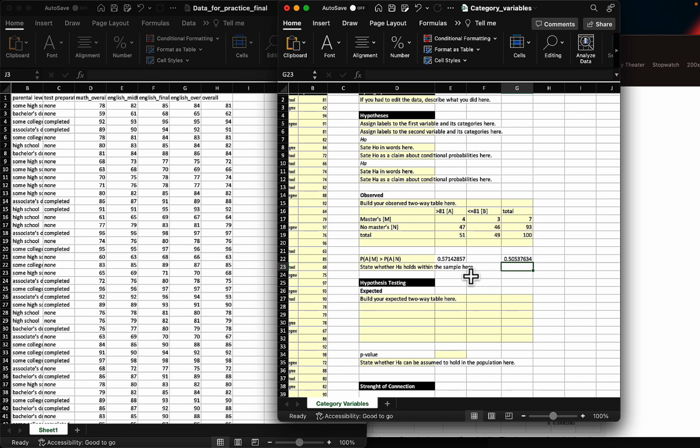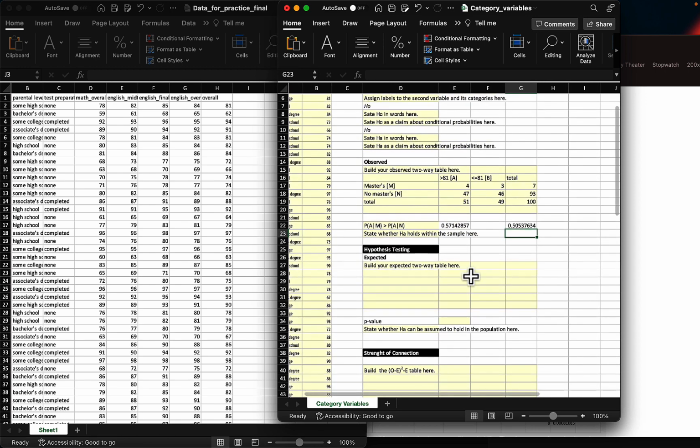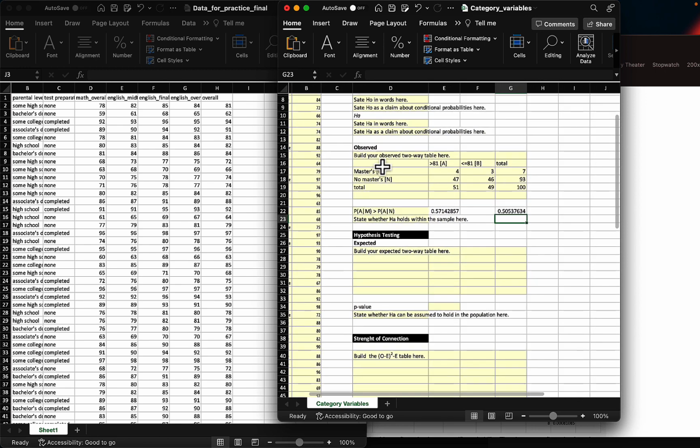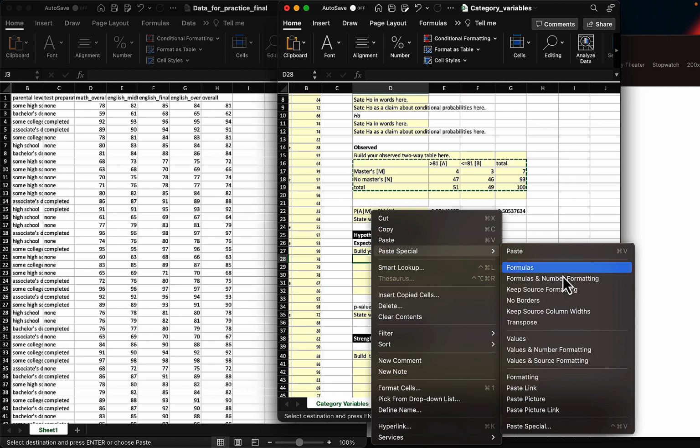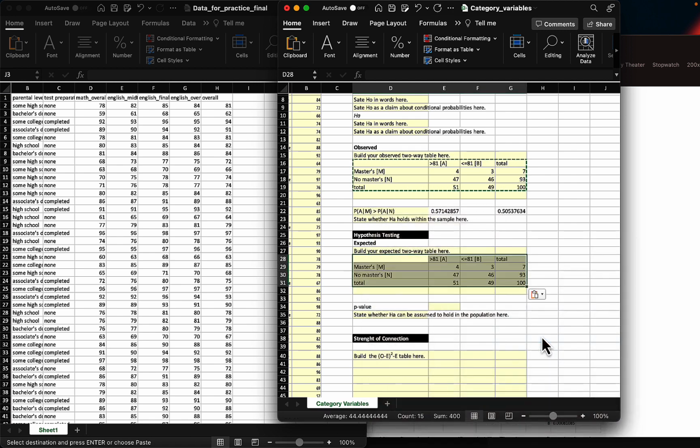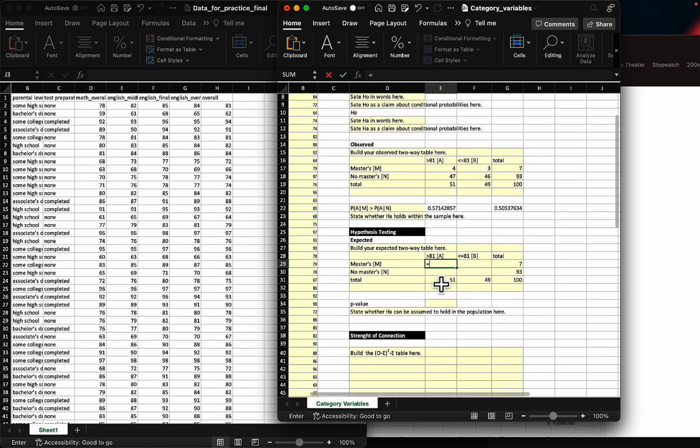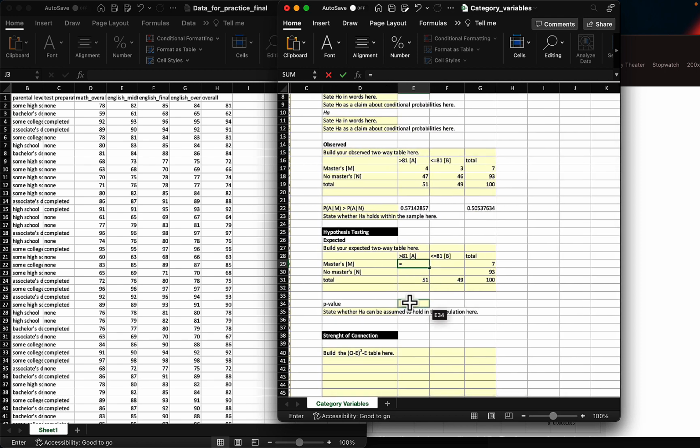So far so good. What I want to know now is if I can generalize this to the population. So in order to do that, I need a chi-square test. I'm going to first copy this material here. As usual, I'm going to do a paste special values only, because I'm going to delete the inside of my table and replace it with the expected cell counts. And you always get to them the same way.